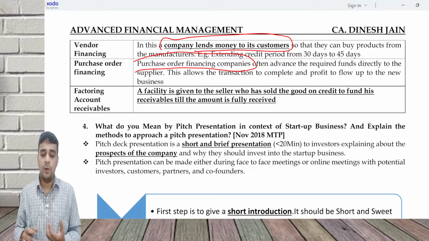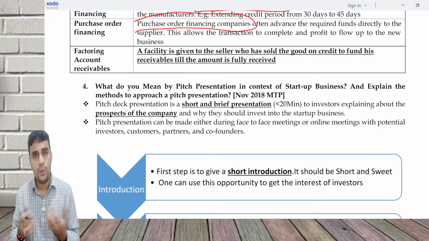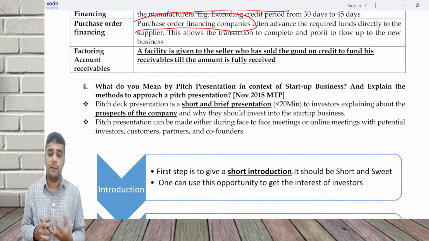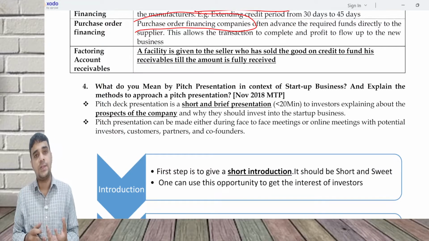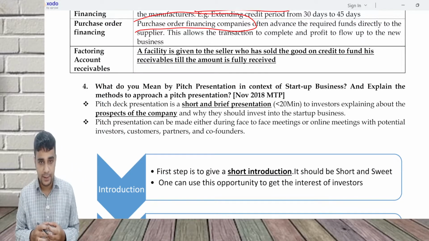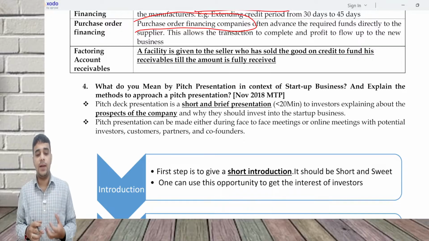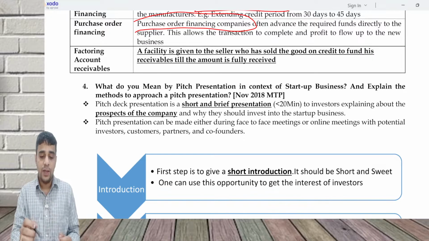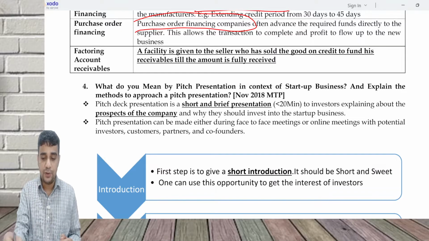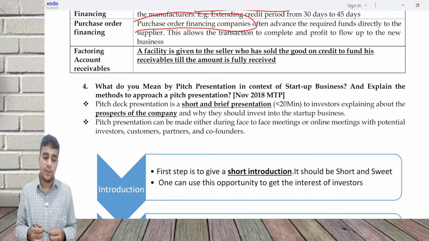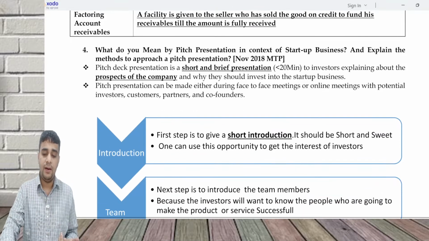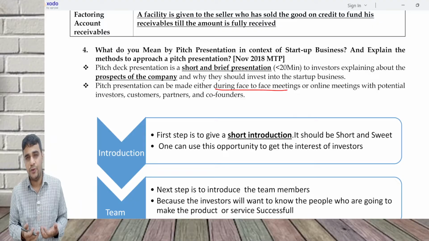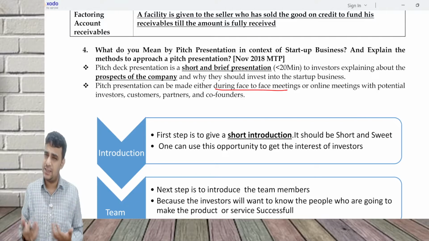In a practical world, it is normally around 20 minutes of time, where I'm trying to explain the prospects of the company to make the investor interested in my company, so that he could ultimately invest in my startup. It's a short and brief presentation to the investor explaining the prospects of the company. It could be done either through face-to-face meetings or online meetings. Earlier it used to be primarily face-to-face meetings, but a lot of things have changed.